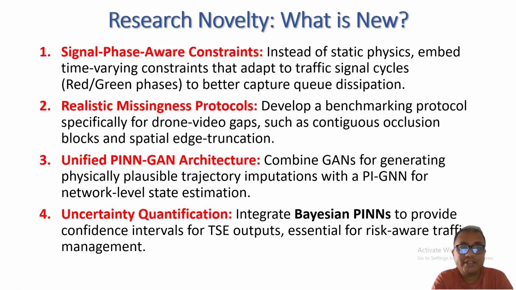Third, it unifies PINN and GAN architecture. It will combine a generative adversarial network to generate physics plausible trajectory imputation. Fourth, uncertainty quantification: it integrates Bayesian PINN to provide confidence intervals for traffic state estimation. It ensures risk-aware traffic management.